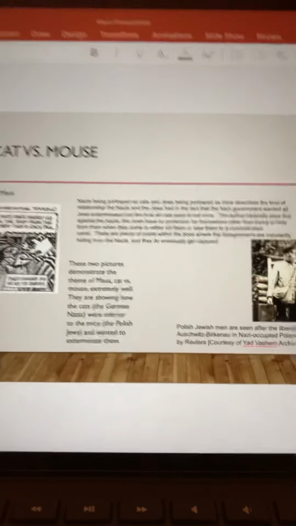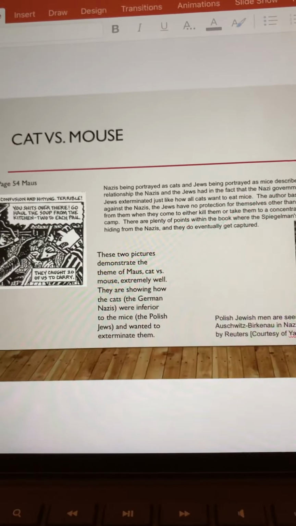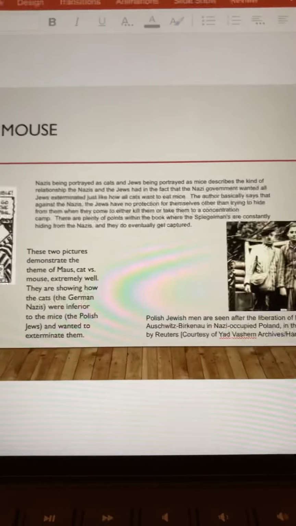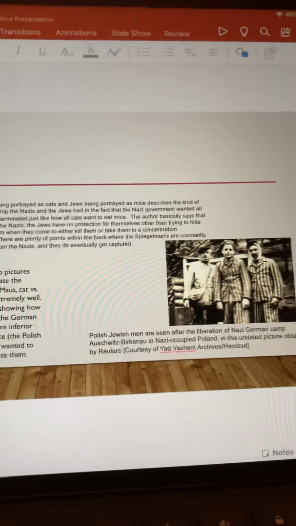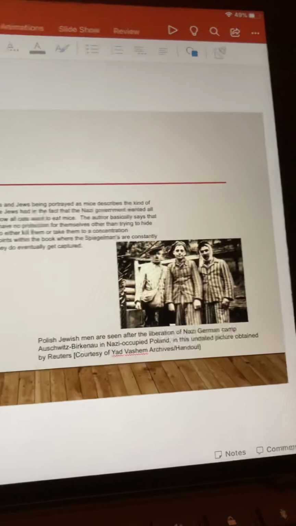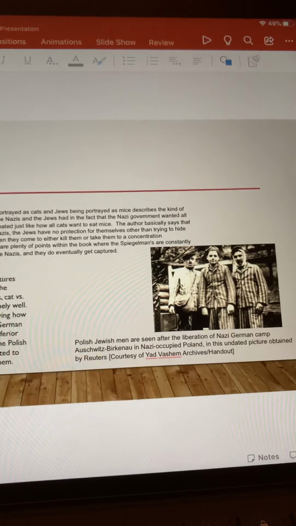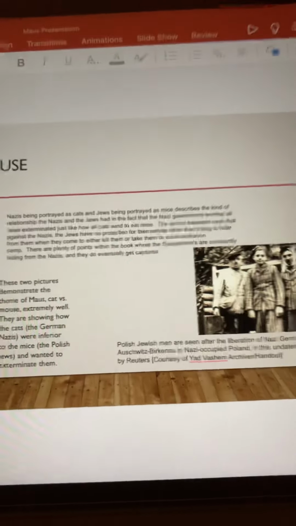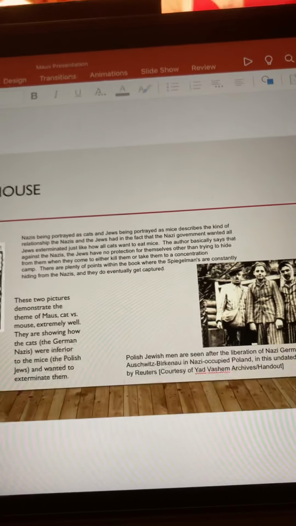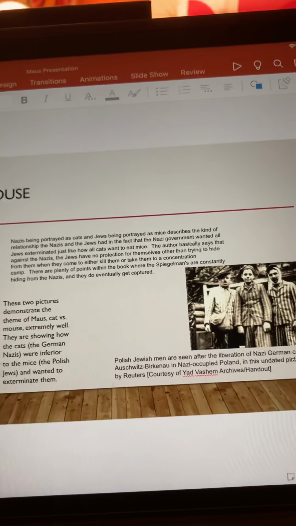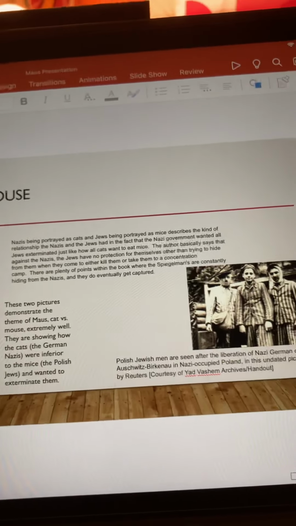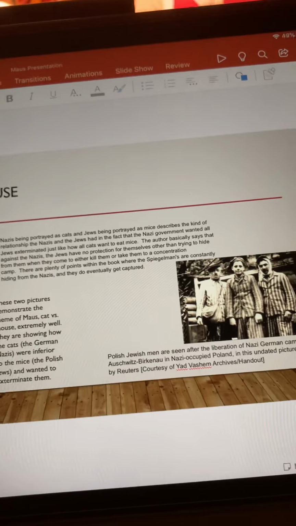My next main theme is cat versus mouse. This image here on the left is from Book 1, page 54 of Maus. This image shows Nazis being portrayed as cats and Jews being portrayed as mice, and describes the kind of relationship the Nazis and the Jews had, and the fact that the Nazi government wanted all Jews exterminated, just like how cats want to eat all mice. The author basically says that against the Nazis, the Jews have no protection for themselves other than trying to hide from them when they're trying to come kill them or take them to a concentration camp.